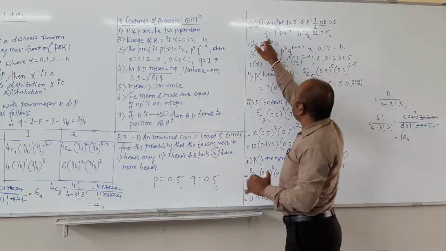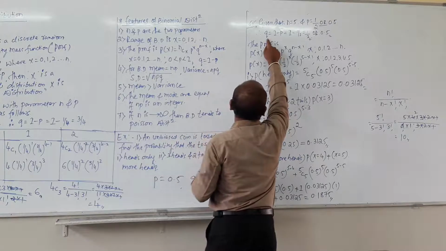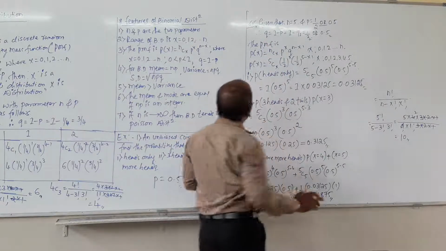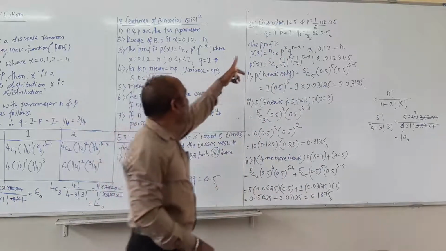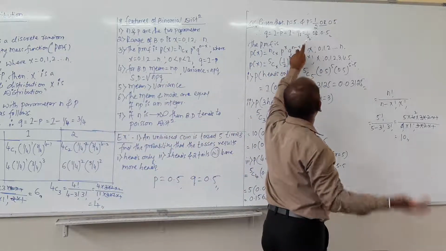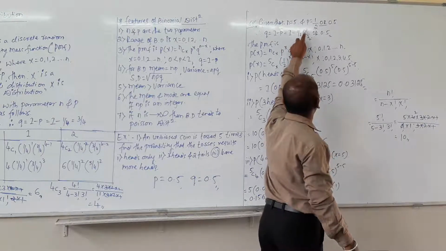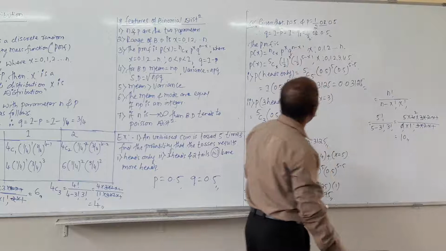Then we have to calculate the value of Q. You know very well how to calculate the value of Q. Then Q equals 1 minus P, then you will get Q value. So 1 minus 1 by 2, obviously we will get 2 minus 1 by 2, which is 1 divided by 2 or 0.5.